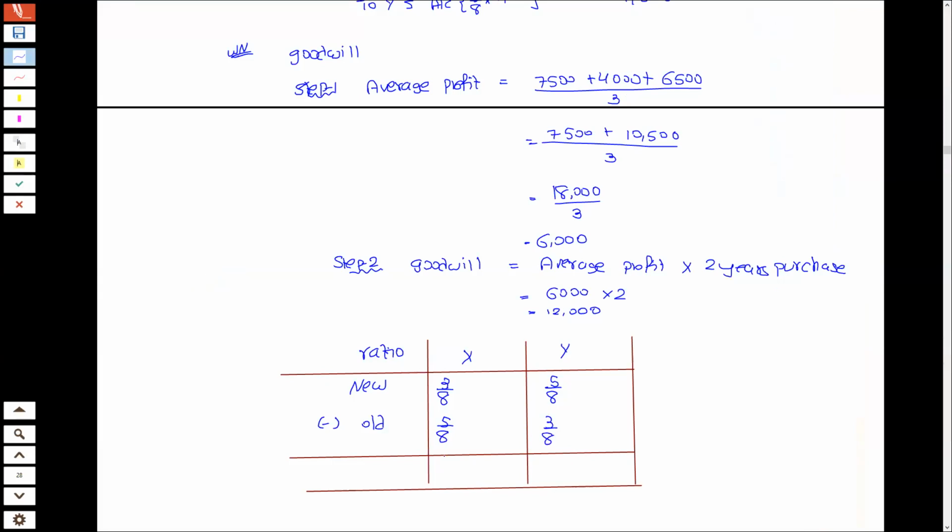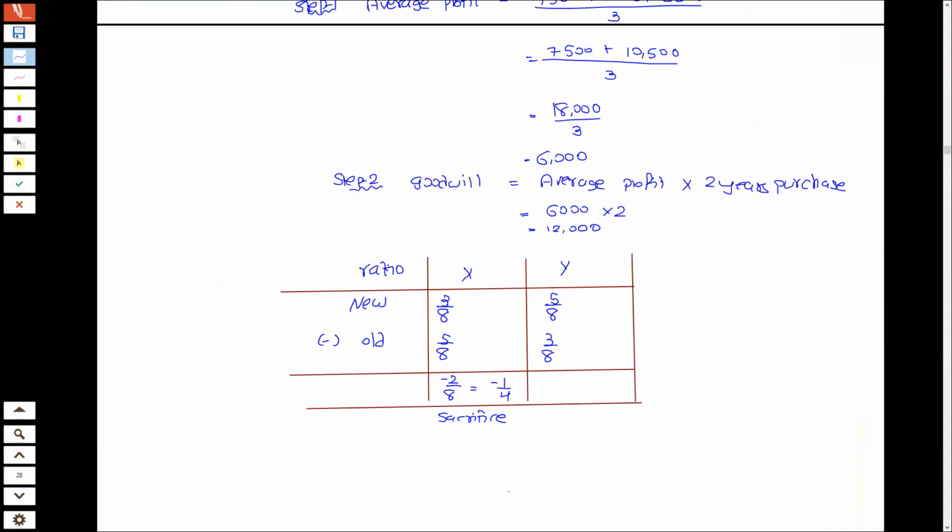So 3 minus 5. So it is minus 2/8. Basically, it is minus 1/4. It is negative. So there is sacrifice. तो इस पार्टनर को हम करेंगे credit. And 5 minus 3/8, 2/8. It is 1/4. There is a gain. तो इस पार्टनर को हम करेंगे debit.